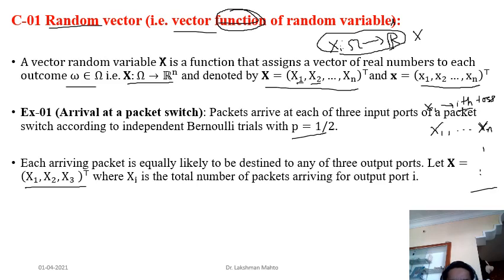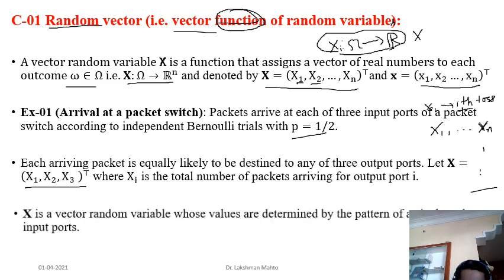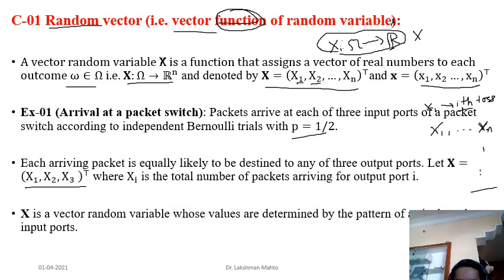Second, X2 will be the random variable associated with output port 2, and X3 is the random variable associated with output port 3. In that process you are getting a random vector. So here X is a three-dimensional random vector whose values are determined by the pattern of arrivals at the input ports.